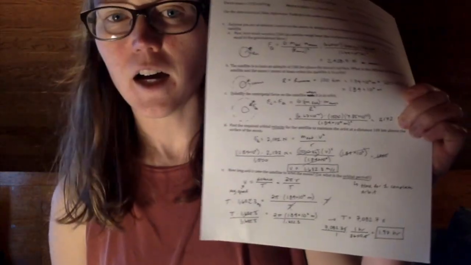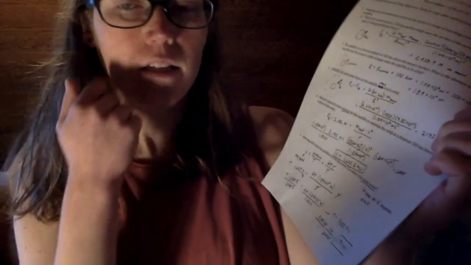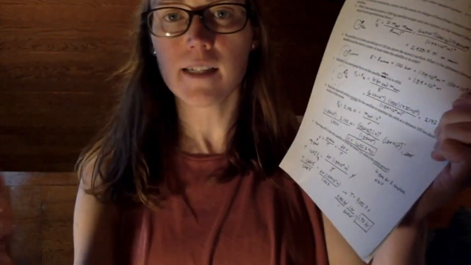So there's one other thing I wanted to point out with this practice problem, the first one that we did. In part D, we actually calculated exactly how fast the satellite needs to be moving in order to maintain that circular orbit around the moon. That is the only velocity that it could be holding at that orbit. If it's going any faster, it's no longer going to be a circular orbit and it would become more elliptical.